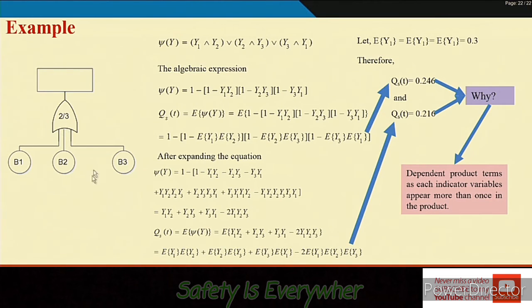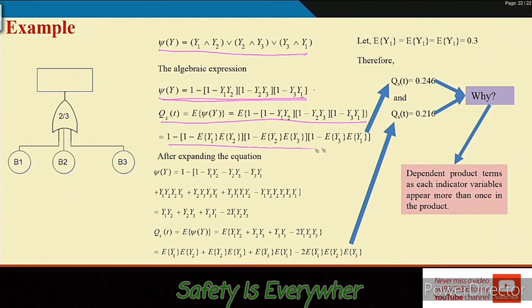So here you see it is a voting gate case, and for this voting gate case you can very easily define the structure function. Once you know the algebraic form, the structure function is known, then for QST you can use the expected value. If you put the expected value inside and then finally calculate QST, you get a QST value of 0.246.